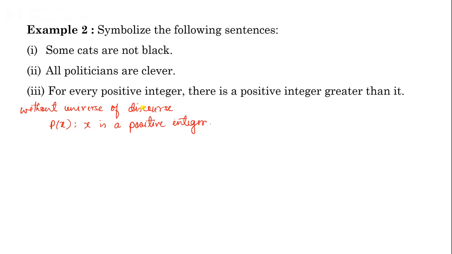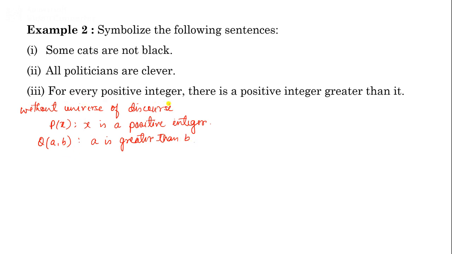Now we need another predicate to compare two values, so you can write Q(a, b): a is greater than b.